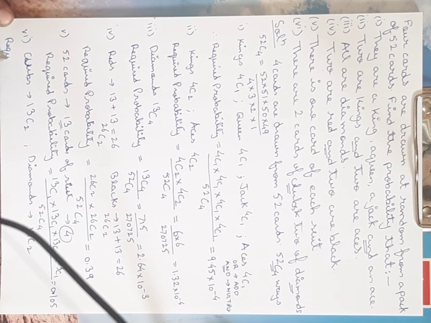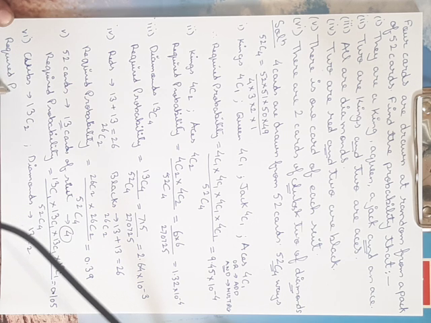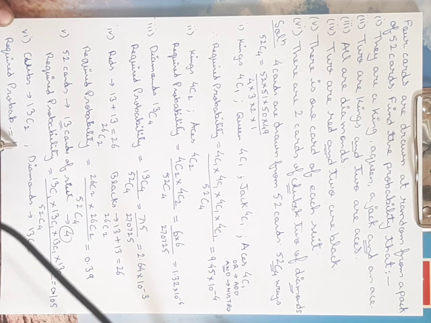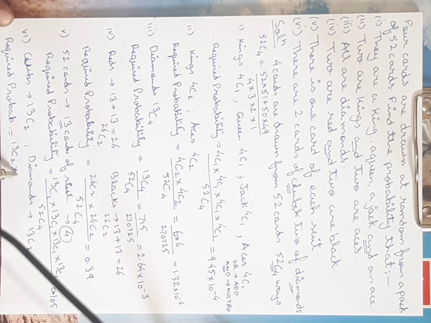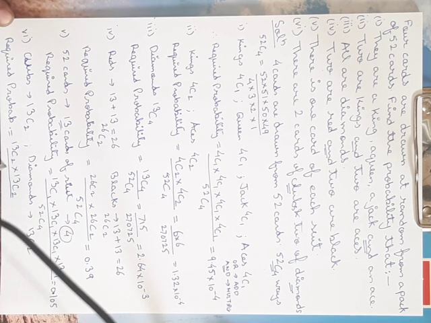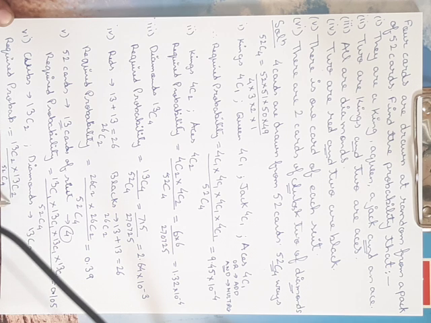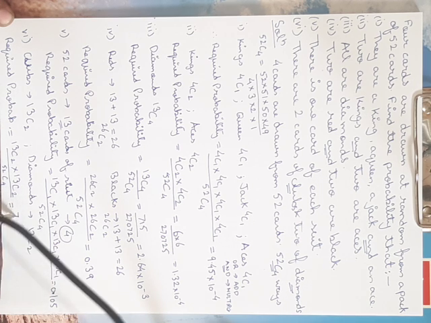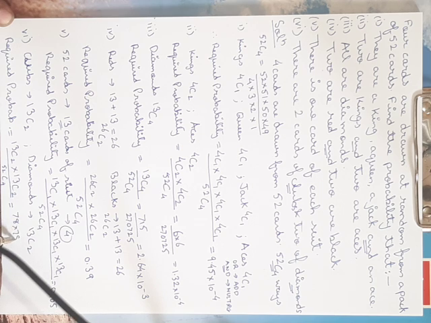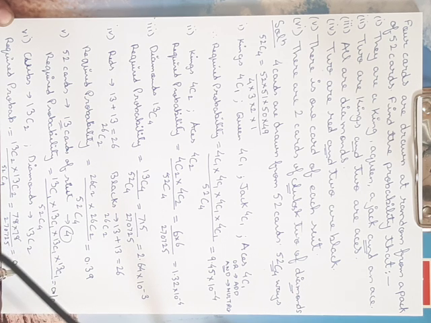So your required probability becomes, in short form, 13C2 multiplied by 13C2 divided by the denominator, which will always remain the same, because every time we have to draw 4 cards out of the pack of 52. So this is 78 multiplied by 78 divided by 270725, which comes out to be 0.022. So friends, this is how the problem of probability is solved.